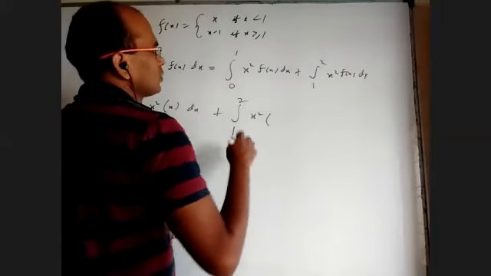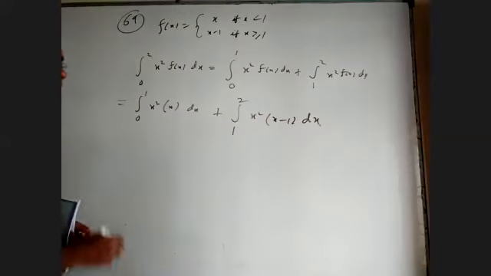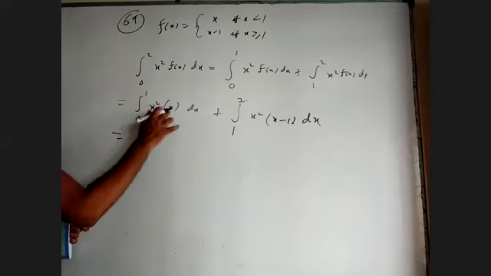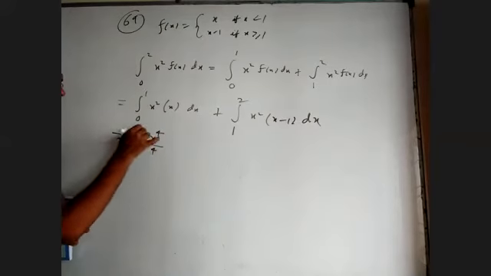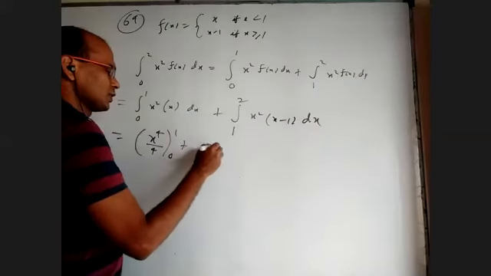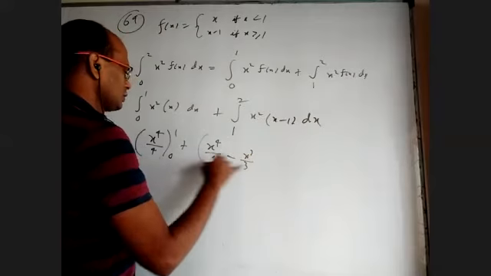Between 1 to 2, it is x minus 1. So 0 to 1, this is directly x cube, integral is x power 4 by 4. X square into x cube, integral is x power 4 by 4, and for x square the integral is x cube by 3 from 1 to 2.